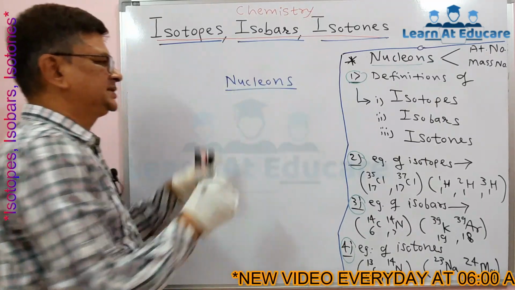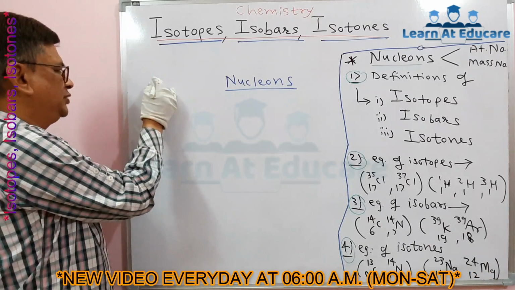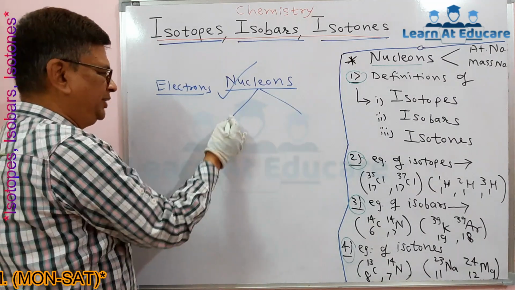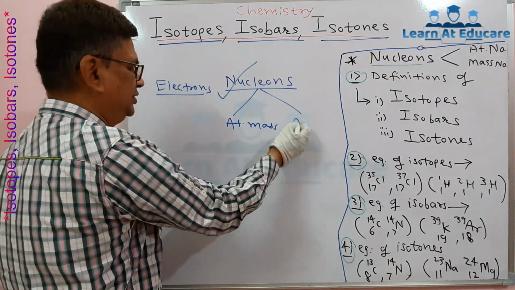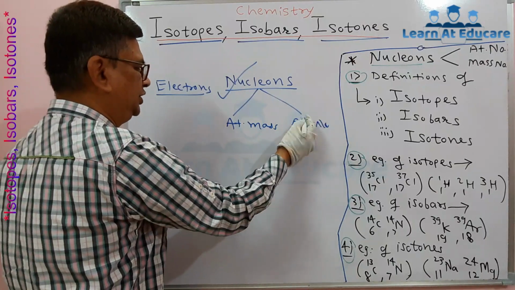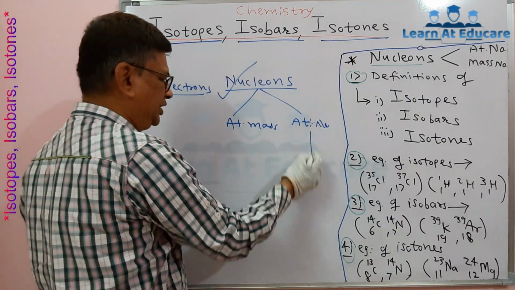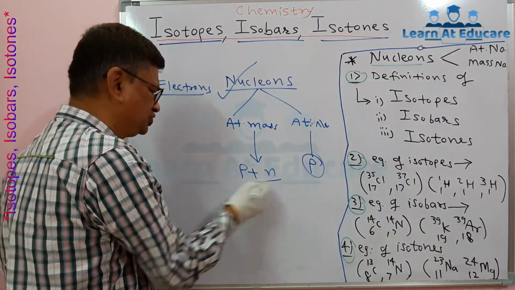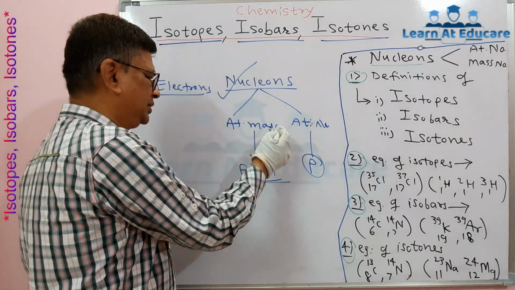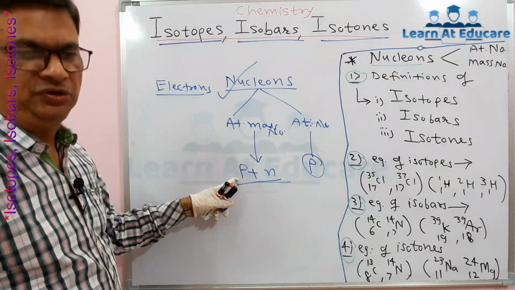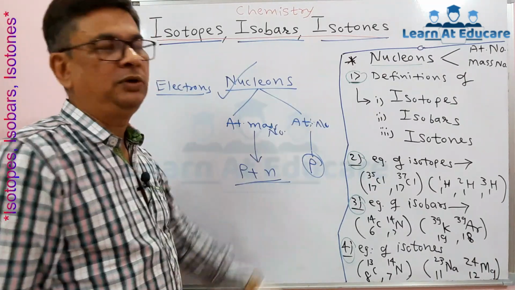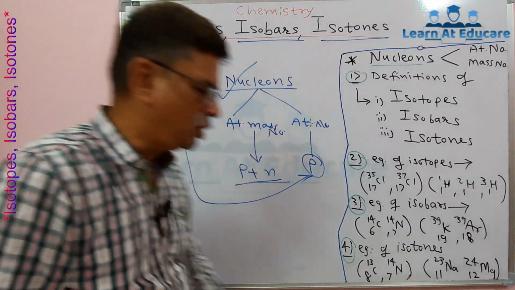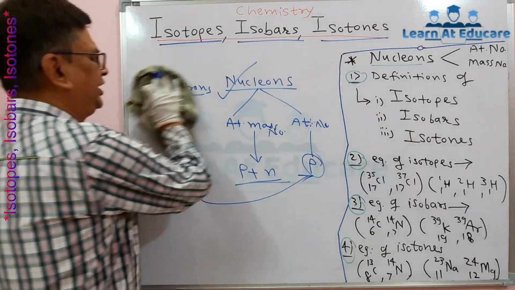Those which are in the nucleus, they are called nucleons, and surrounding the nucleus there are electrons. But do you know the concept of atomic mass and atomic number completely depends on the nucleons? As you know, atomic number equals the number of protons, and atomic mass deals with the sum of protons and neutrons. Atomic mass number is the sum of nucleons, that is protons and neutrons, but atomic number is equal to the number of protons. However, the number of electrons is always equal to the proton number because an atom is electrically neutral.